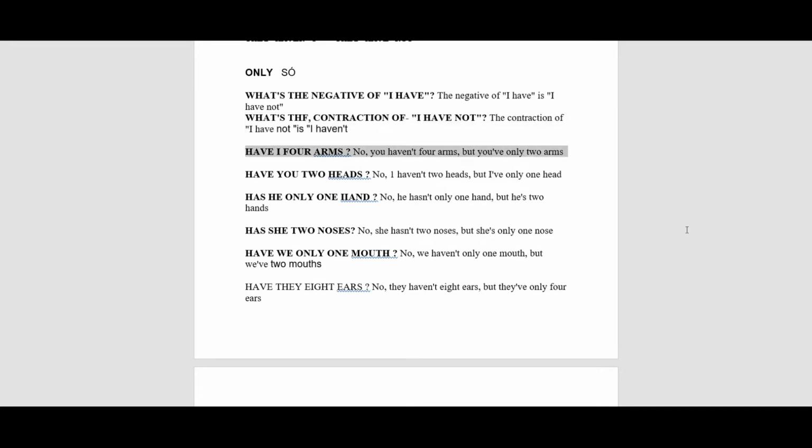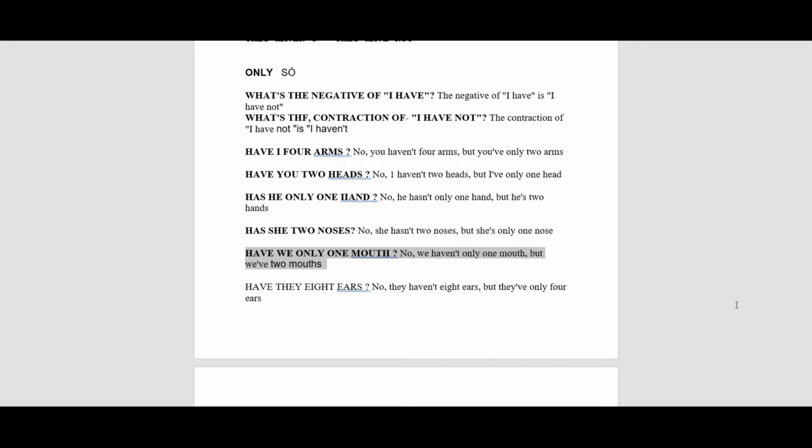Have you 4 arms? No, you haven't 4 arms, but you've only 2 arms. Have you 2 hands? No, I haven't 2 hands, but I've only 1 hand. Has he only 1 hand? No, he hasn't only 1 hand, but he's 2 hands. Has she 2 noses? No, she hasn't 2 noses, but she's only 1 nose.